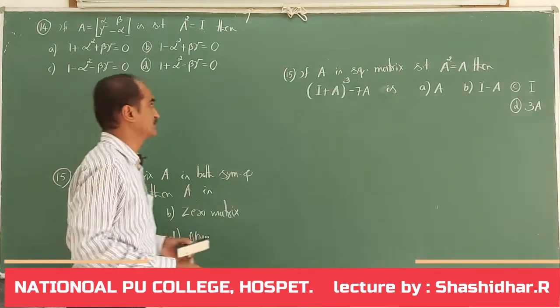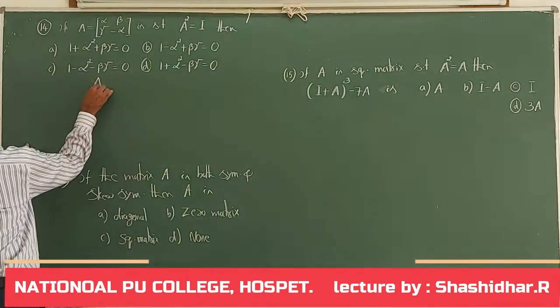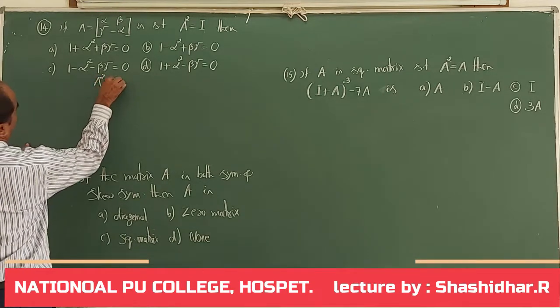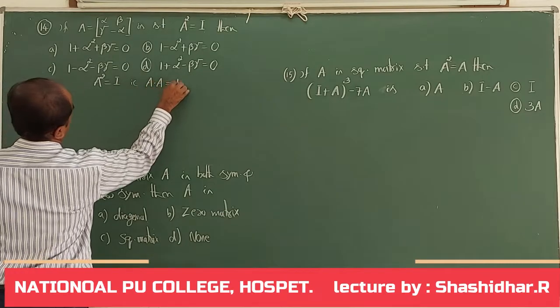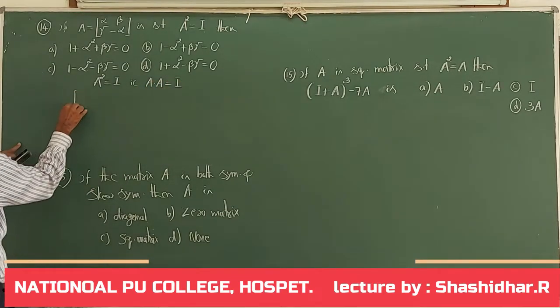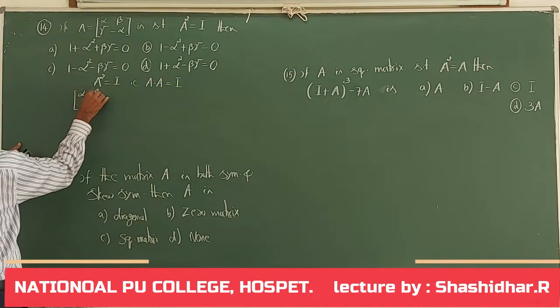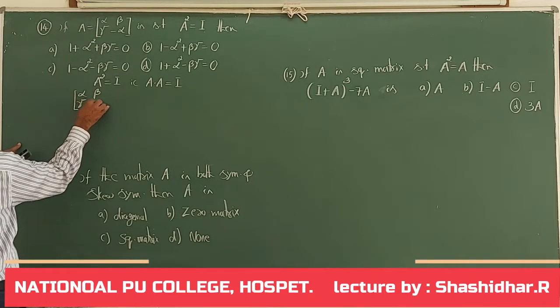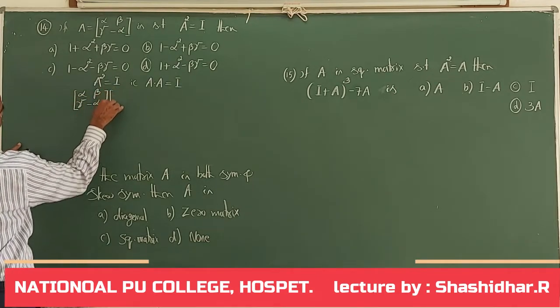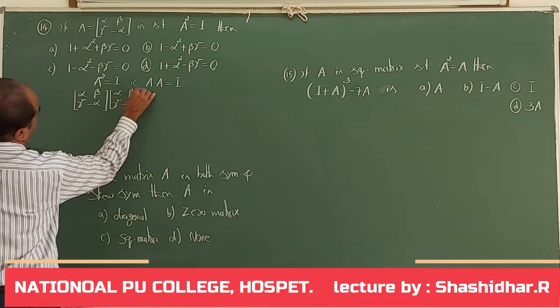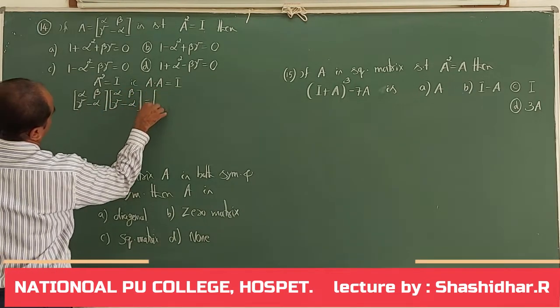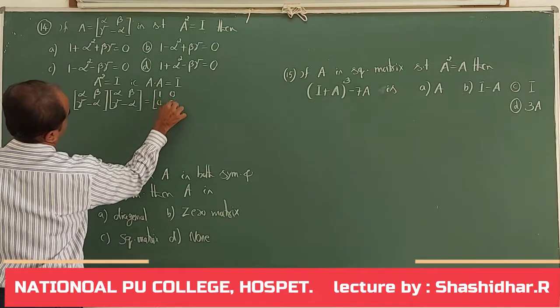So let me start with A square equal to I. A square is A into A. That is, alpha beta gamma minus alpha into alpha beta gamma minus alpha is equal to the identity matrix.